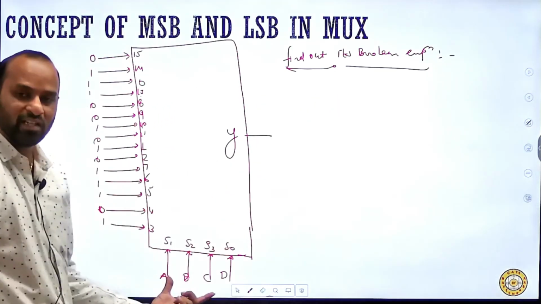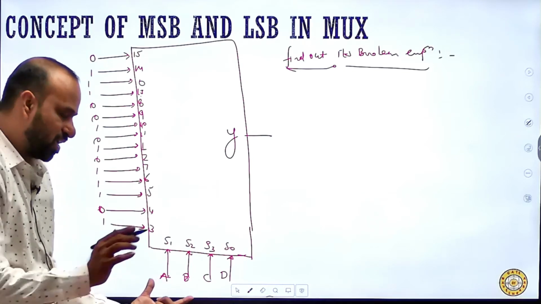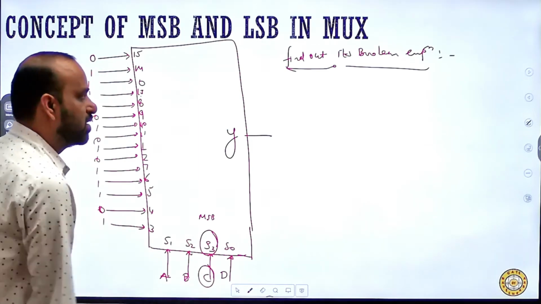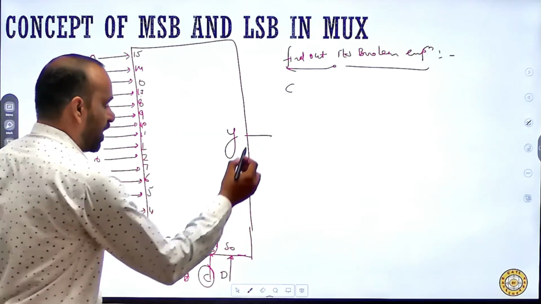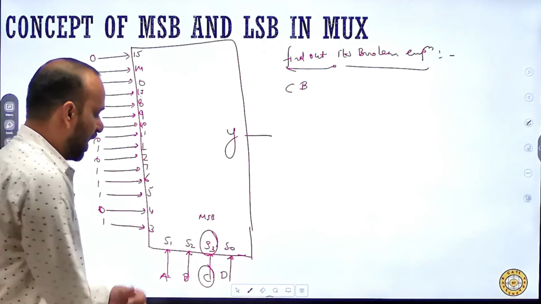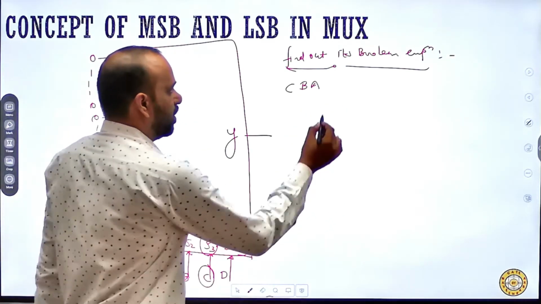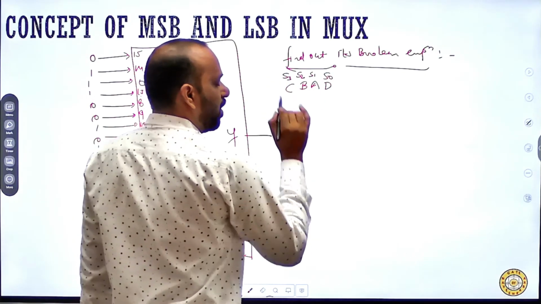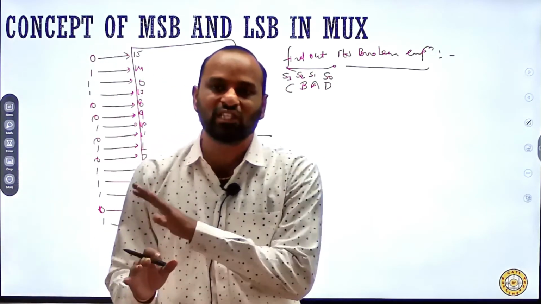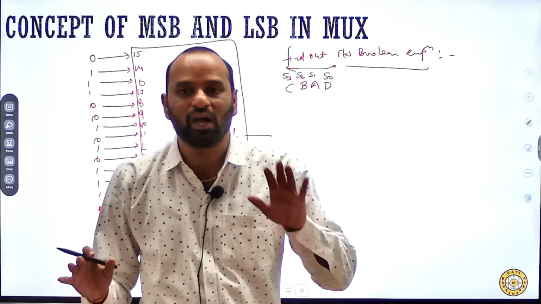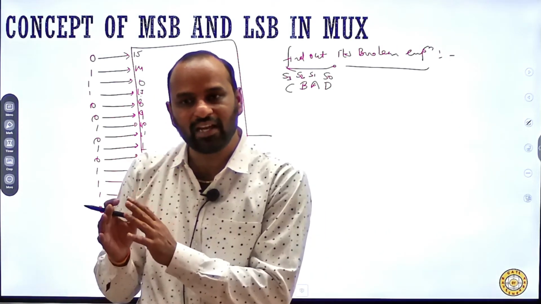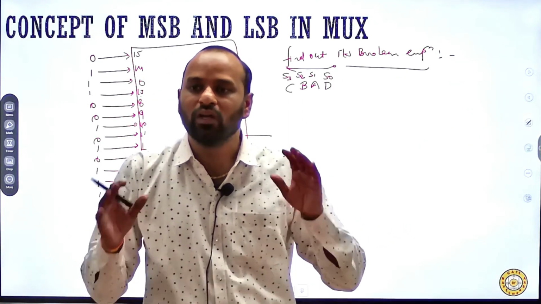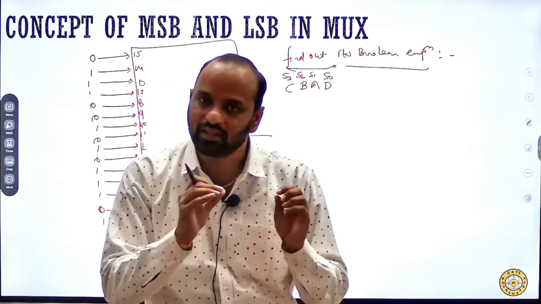Now give me the answer. Which will be my MSB? Yes, S3 is my MSB. And the variable bound to it is C. Next is S2, B. Next is S1, A. And next is D. So always write S0, S1, S2 and S3. Always write the select lines in sequence and you will never make a mistake. Always write the select lines in the truth table from the lower decimal equivalent to the higher decimal equivalent, and write down the variables bound to the particular select lines.